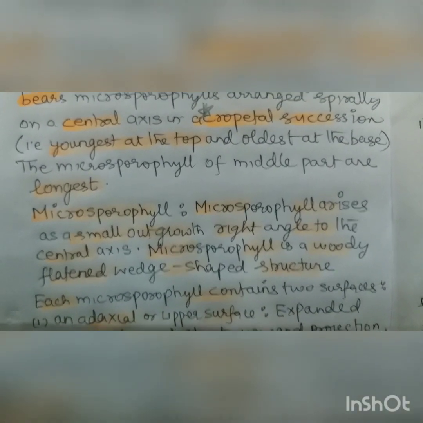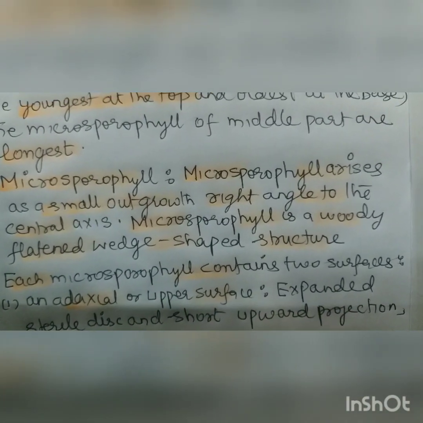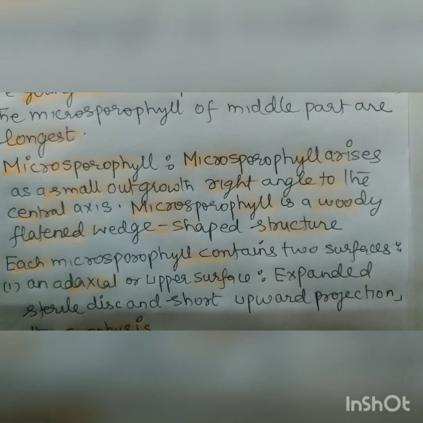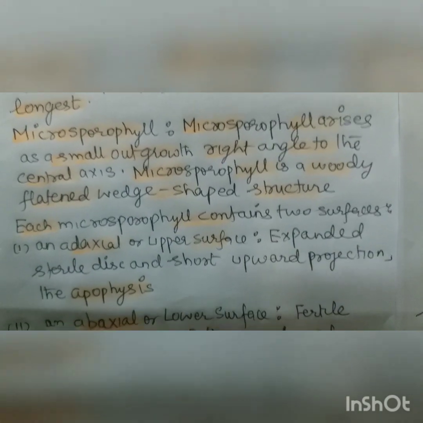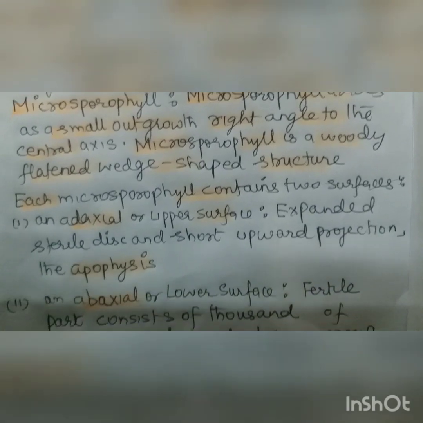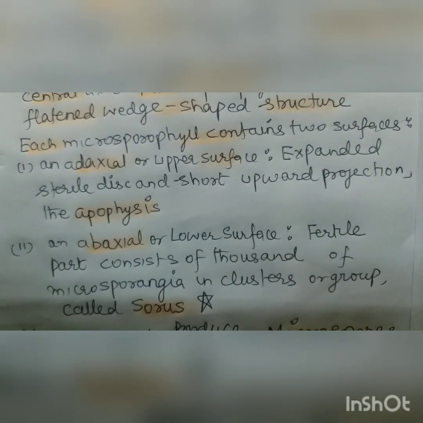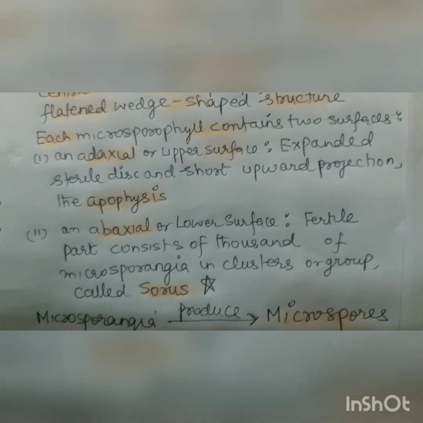Microsporophyll arises as a small outgrowth at right angle to the central axis. I just told you. Microsporophyll is a woody, flattened, wedge-shaped structure. Each microsporophyll contains two surfaces, adaxial, which is an expanded sterile disc called apophysis, and the abaxial fertile part consisting of thousands of microsporangia which are arranged in sori.